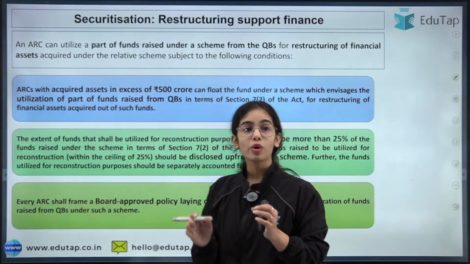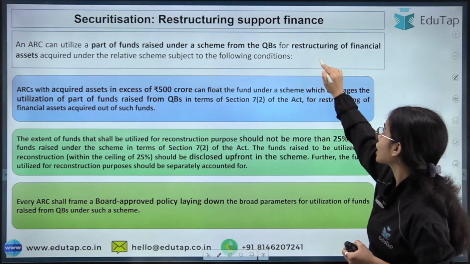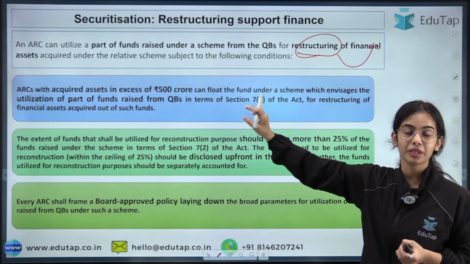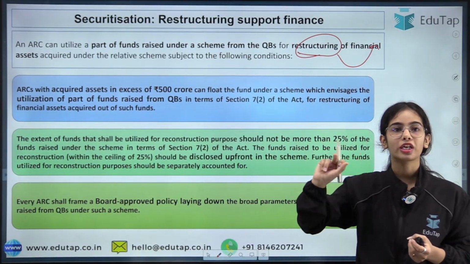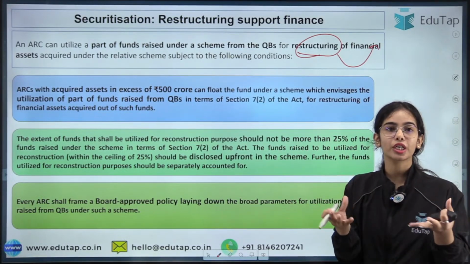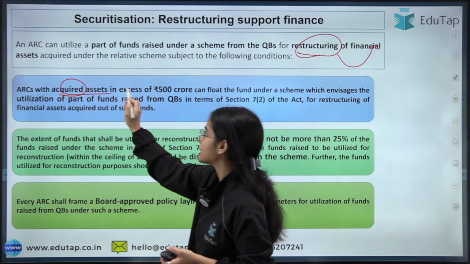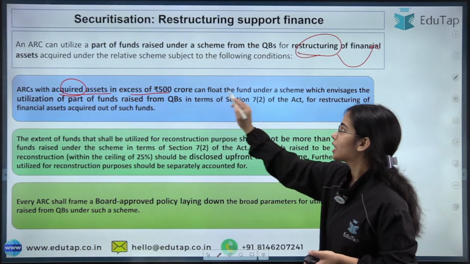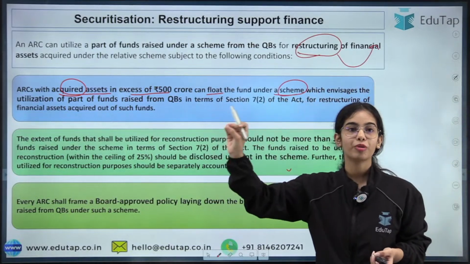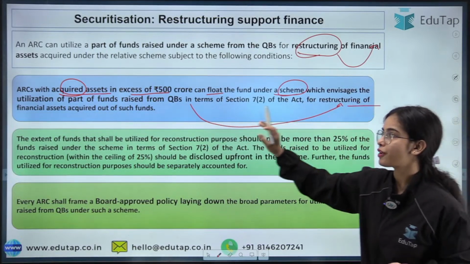Now, an ARC can also utilize a part of the funds to reconstruct or restructure the financial asset. The money that has been taken from the qualified buyers for the security receipts, the ARCs can use it for restructuring of the financial asset, but only when the ARCs have acquired assets in excess of 500 crores. They can float the fund under a scheme where they can use a part of the funds raised from the qualified buyers for restructuring of the financial asset.